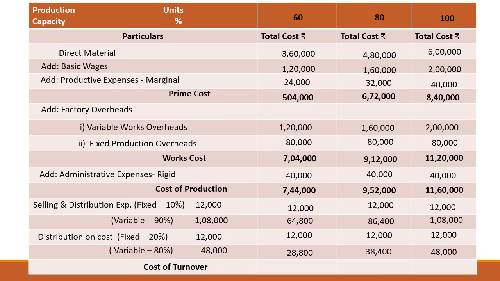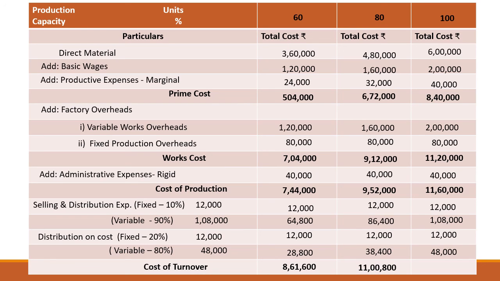So this is nothing but our total cost of turnover, that is sales, total cost of sales. We will add all these costs and we will get our total cost. Up till cost of production, we have already added our cost. We just have to add selling and distribution expenses to it. So by adding selling and distribution expenses to 7,44,000, we will get 8,61,600 as our cost of turnover.